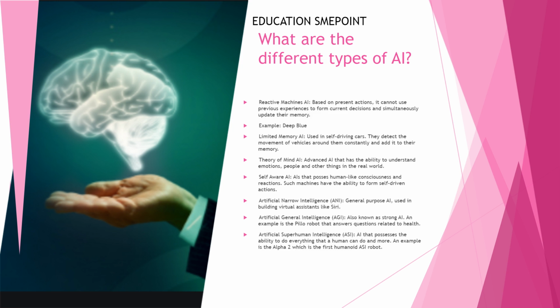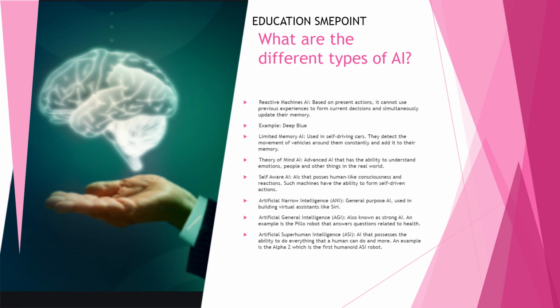Reactive machines AI, based on present actions, cannot use previous experiences to form current decisions and simultaneously update their memory. Example, Deep Blue. Limited memory AI, used in self-driving cars. They detect the movement of vehicles around them constantly and add it to their memory. Theory of mind AI, advanced AI that has the ability to understand emotions, people and other things in the real world. Self-aware AI, AIs that possess human-like consciousness and reactions. Such machines have the ability to form self-driven actions.